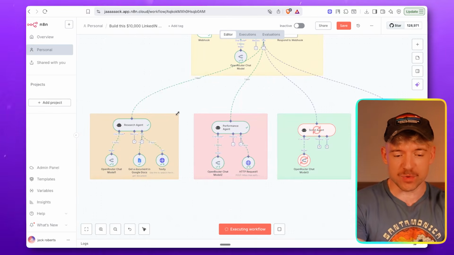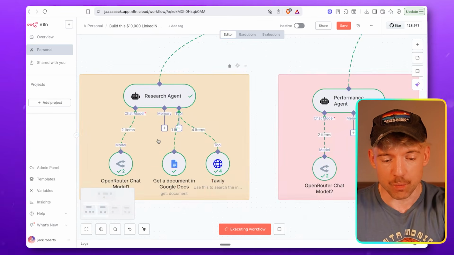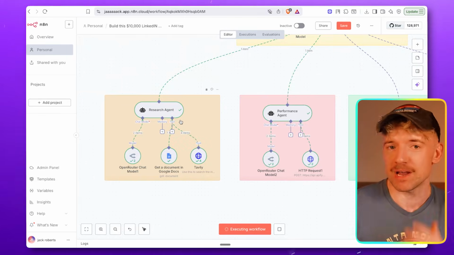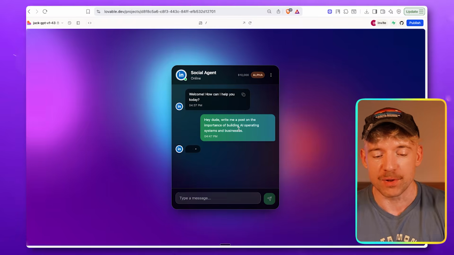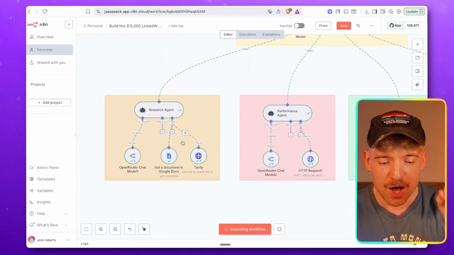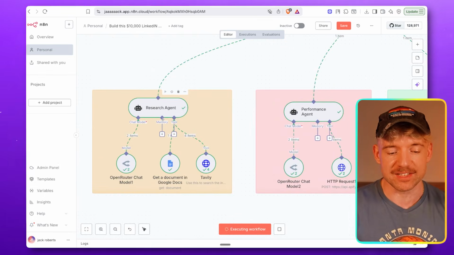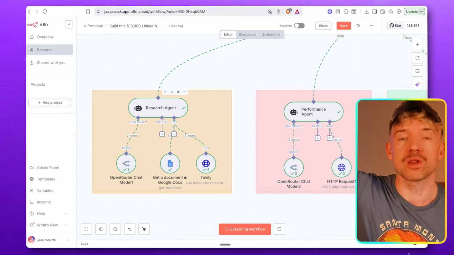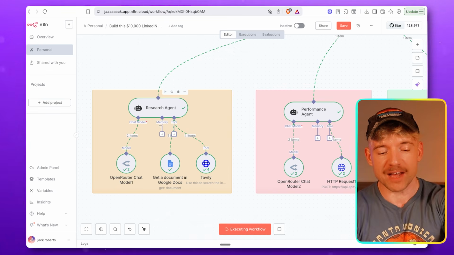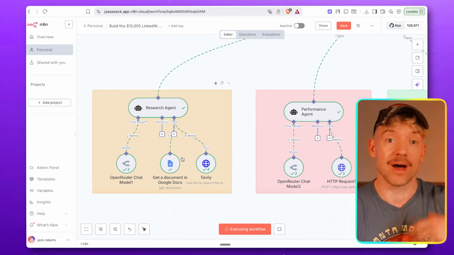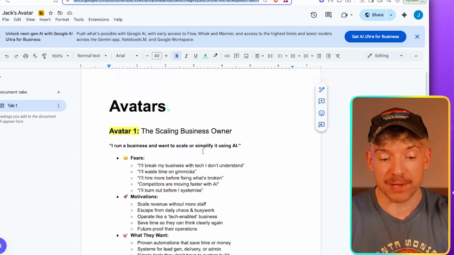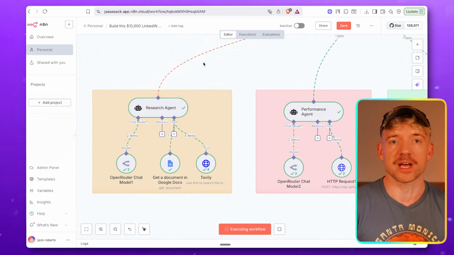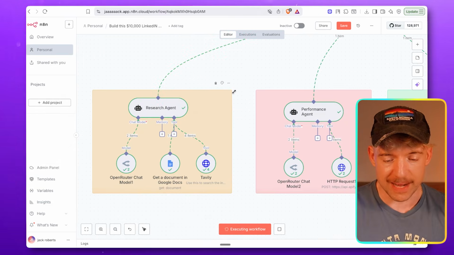The very first agent we've got is a research agent. What this guy will do is basically take whatever you give him. So for example, I told him, hey, I want you to write me a post on the importance of building AI operating systems in business. The research agent's job is to grab that and to actually go and ruthlessly research this. It also has access to our core avatars, so you can see who our target customer is. For example, it has access to this document explaining who the actual avatar is, so you can change that as you go. This will update automatically.